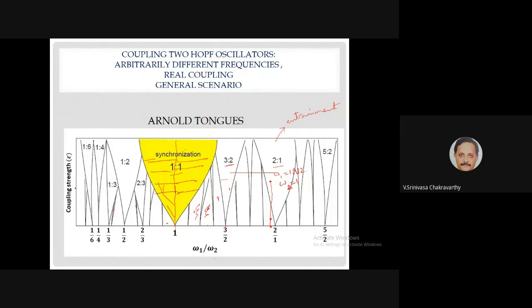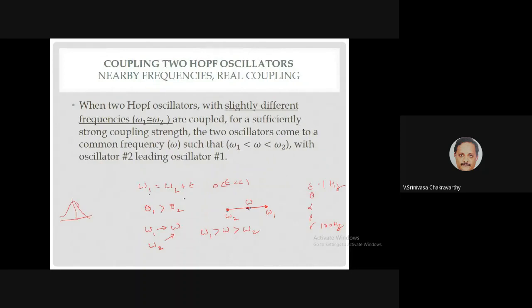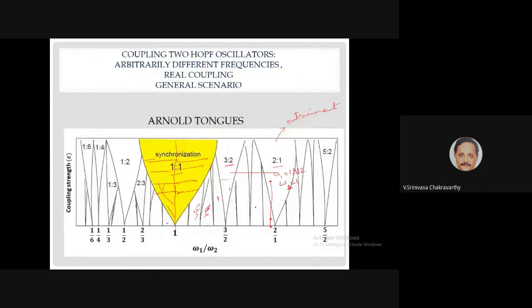What we have seen in this simple case, where omega 1 and omega 2 are very close but not the same, is that if you increase the coupling strength sufficiently high, then they come to a common frequency, and then the phase difference is some positive, constant value.